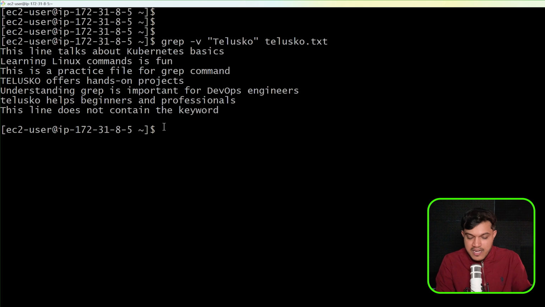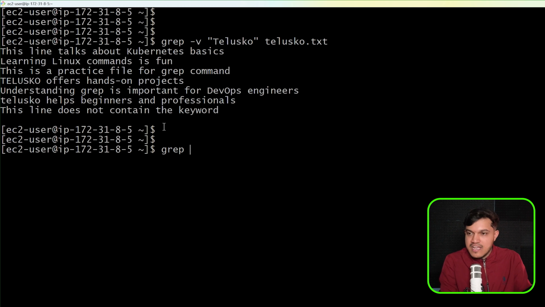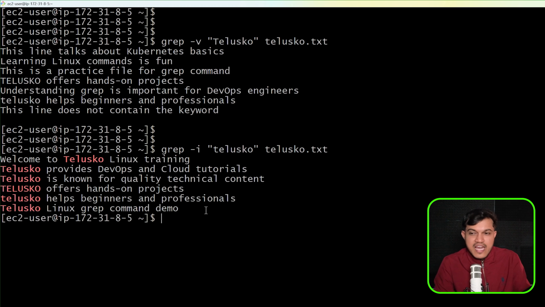So if you want to print by ignoring the case sensitivity, grep -i. And I would like to say, please print whichever line has Telusko. I'll say here telusko.txt. Fine, so we are getting this.